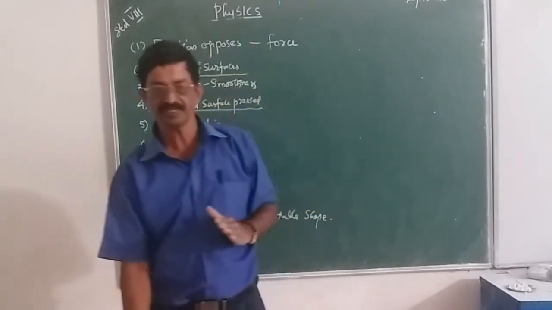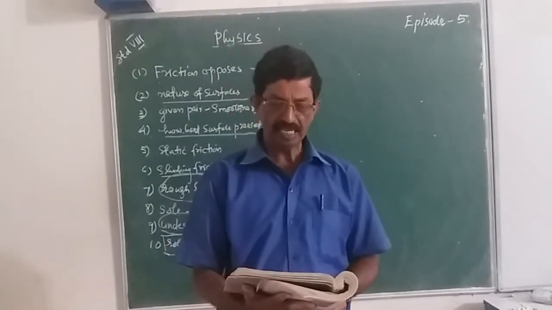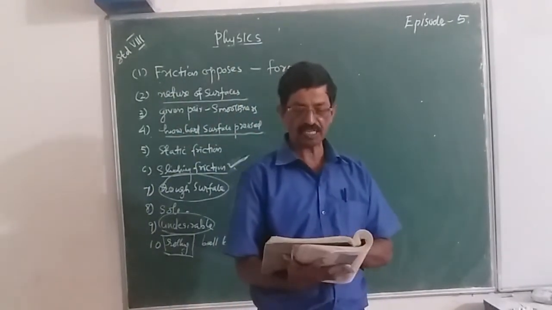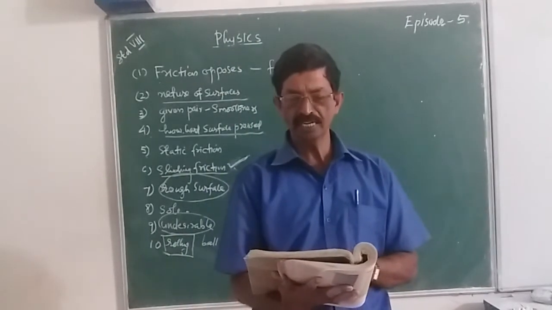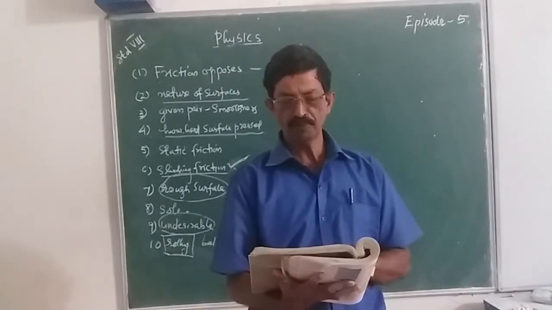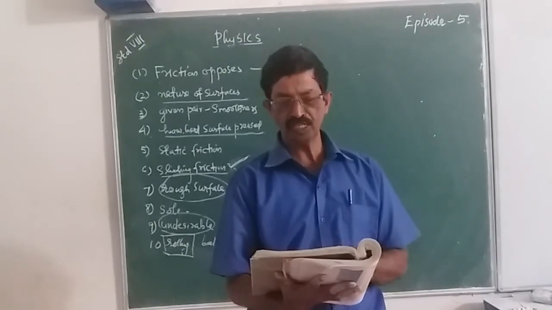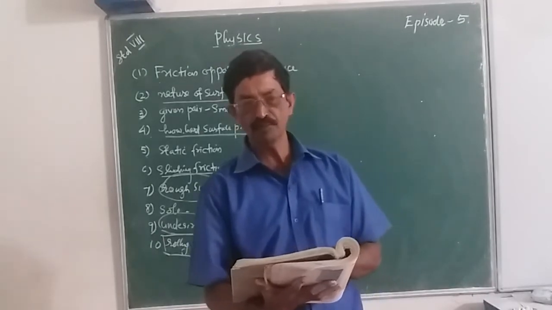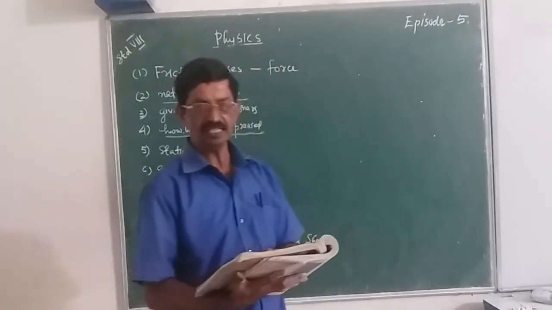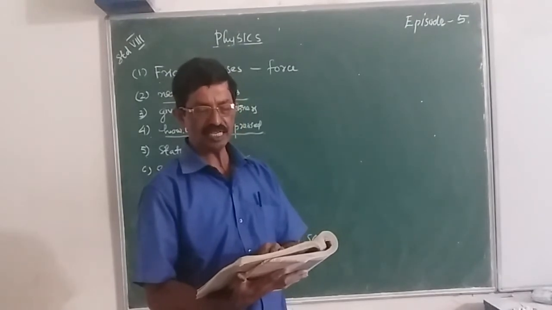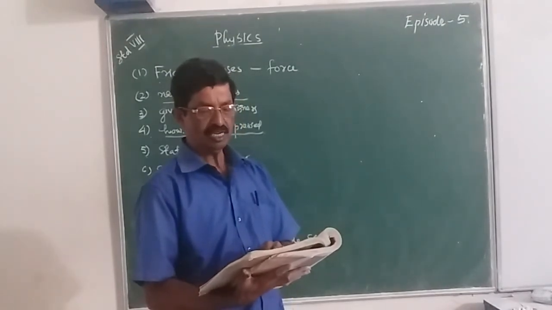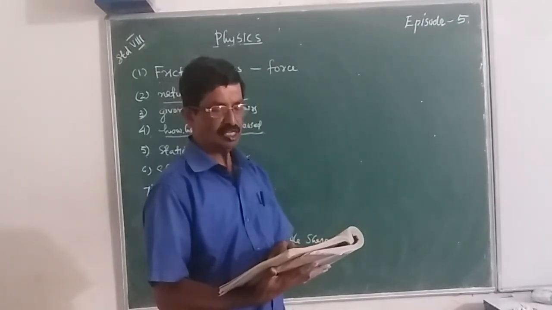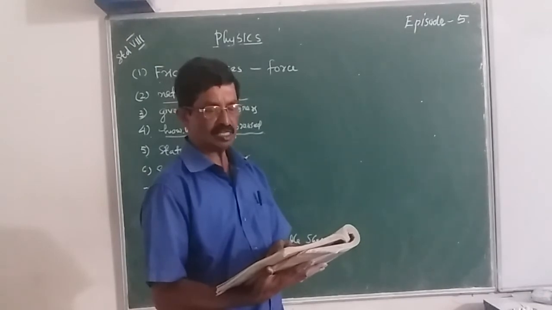Okay, now we can answer questions from the unit. First question, fill in the blanks. Friction opposes dash between the surfaces in contact with each other. Answer: friction opposes the relative motion between the surfaces in contact. Next one, friction depends on dash of surfaces. Friction depends on the nature of the surfaces.